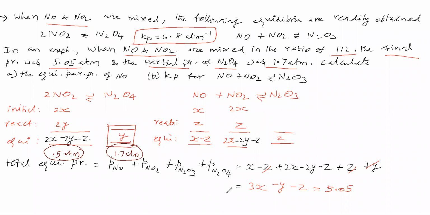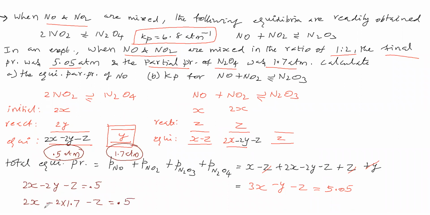Now, since the partial pressure of NO2 is known, we can write 2X minus 2Y minus Z equal to 0.5 atmosphere. Here we substitute the Y value: 2X minus 2 into 1.7 minus Z is equal to 0.5.